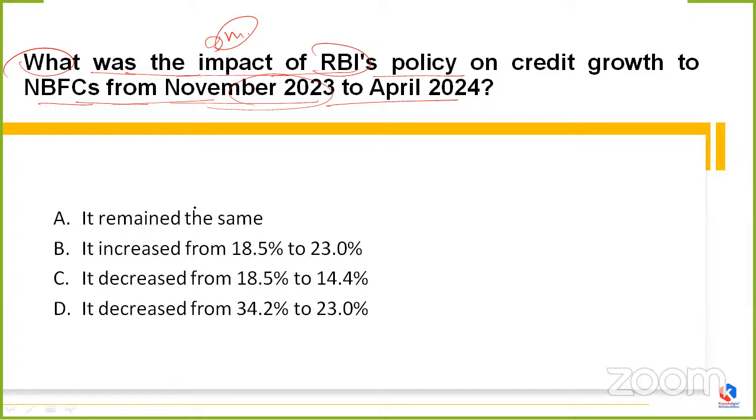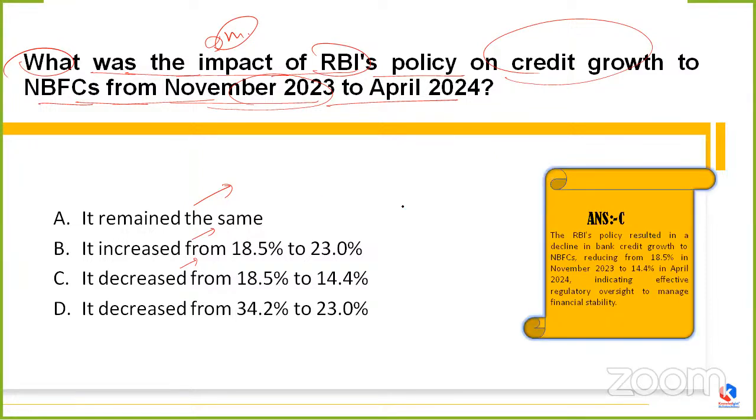Okay, so whether it remained the same, it increased from 18.5% to 23.0%, decreased from 18.5 to 14.4, or increased from 34.2 to 23.0. Here we are talking about the credit growth regarding the NBFCs. What are NBFCs? NBFCs are, of course, the non-banking finance companies.